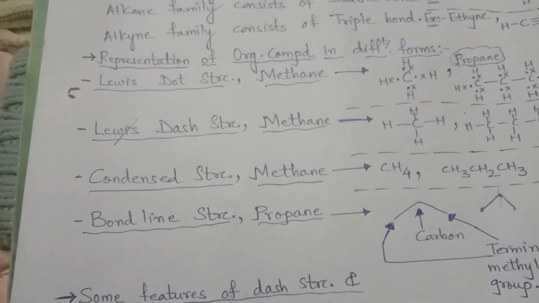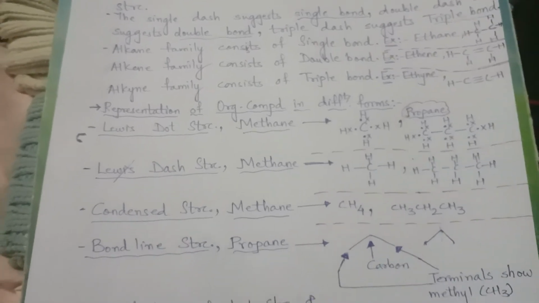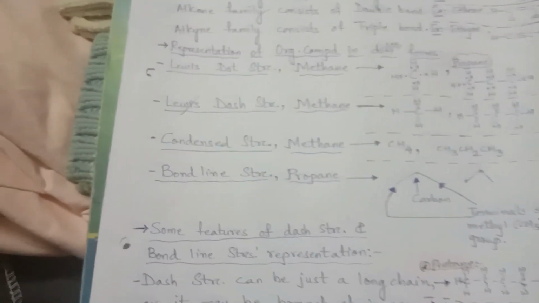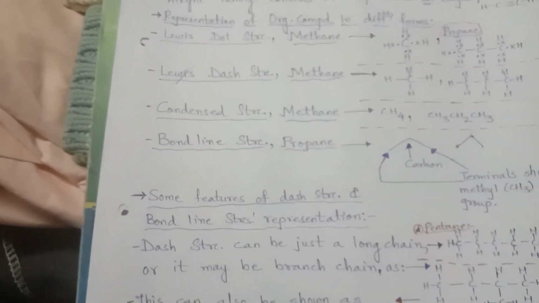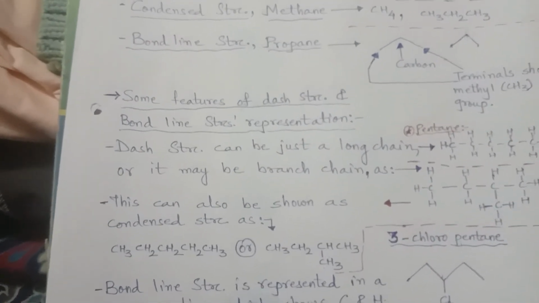More practice also we will do, with the rules, how to give the name, how to draw the structure, and varieties of names with varied organic compounds. We are going to learn these in this chapter. Okay? Thank you.